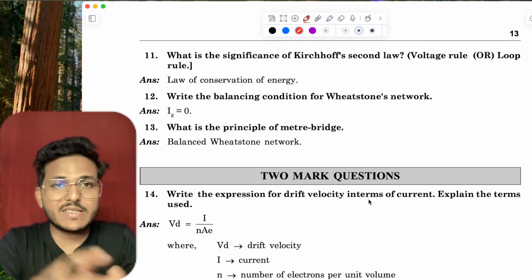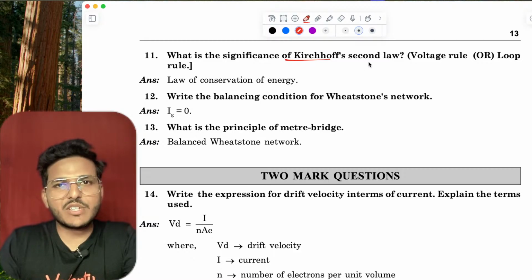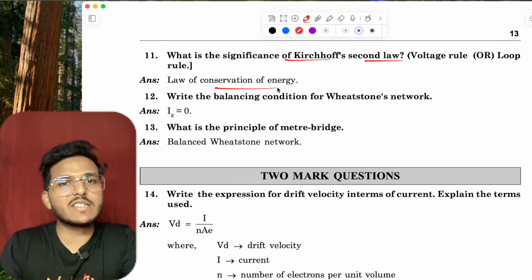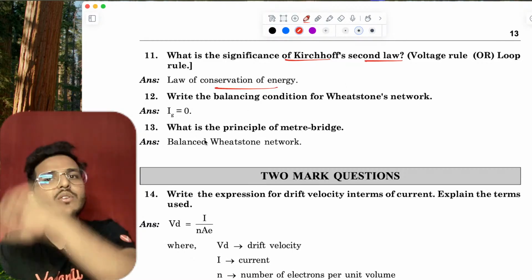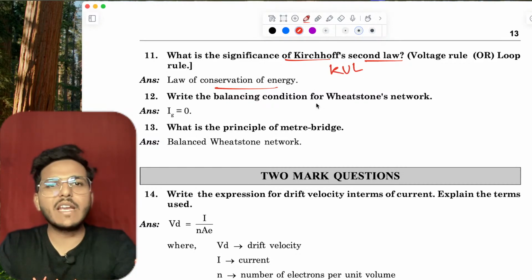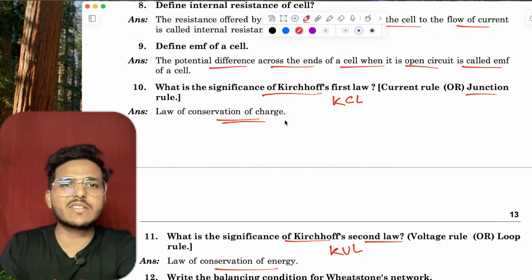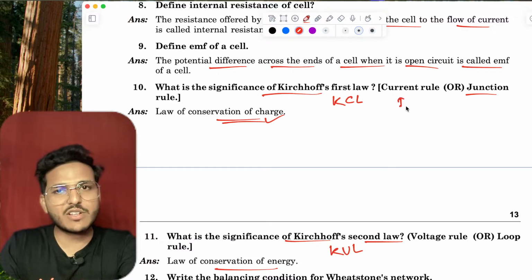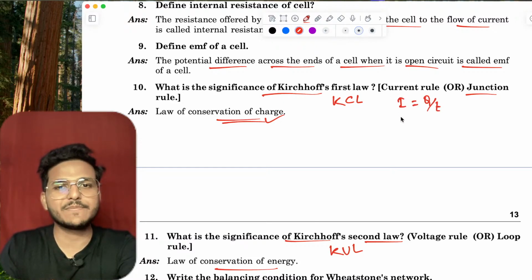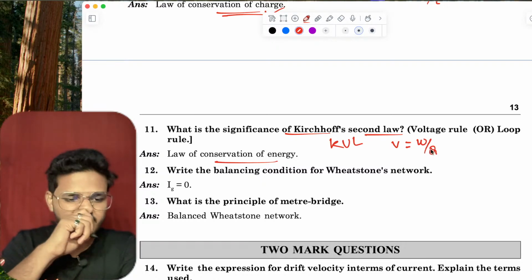This is a 1 marker question. What is the significance of Kirchhoff's second law? This is conservation of energy, because it depends on voltage. This is the voltage law, KVL basically. KVL is conservation of energy. And what is KCL? KCL is conservation of charge. It is based on current, that is Q upon T, and V is basically work done upon charge. Is it?